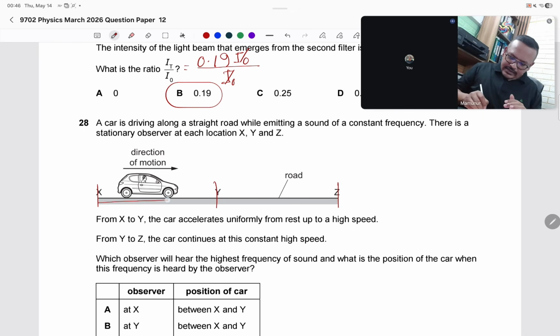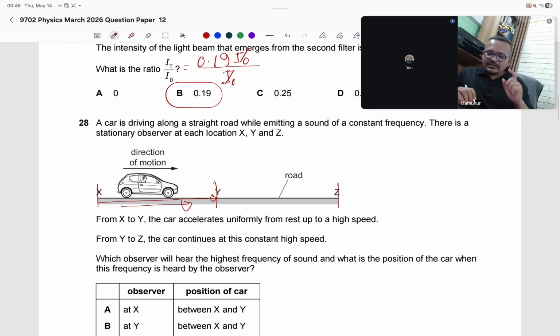X to Y, acceleration. See, if the car moves at a constant speed, the frequency will increase, but that will be a constant number. It will not change. But if the car accelerates, coming forward from X to Y, the frequency will continuously increase.